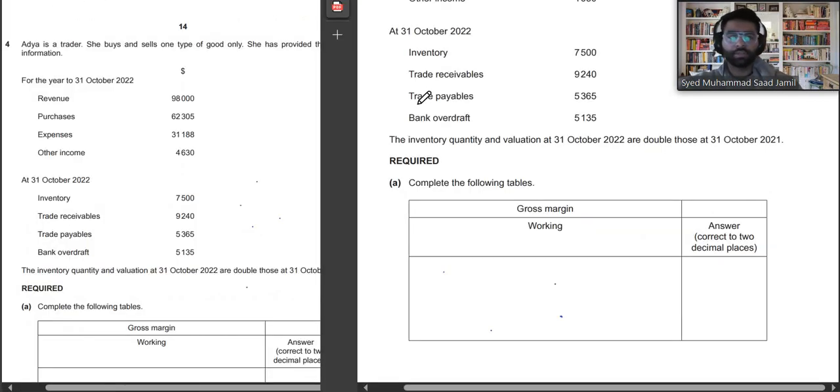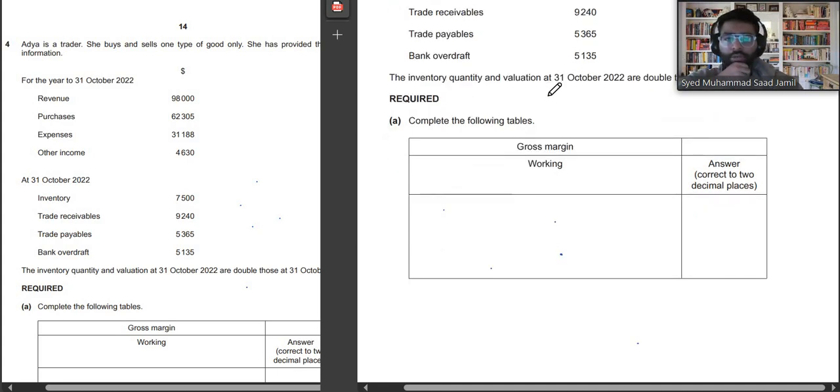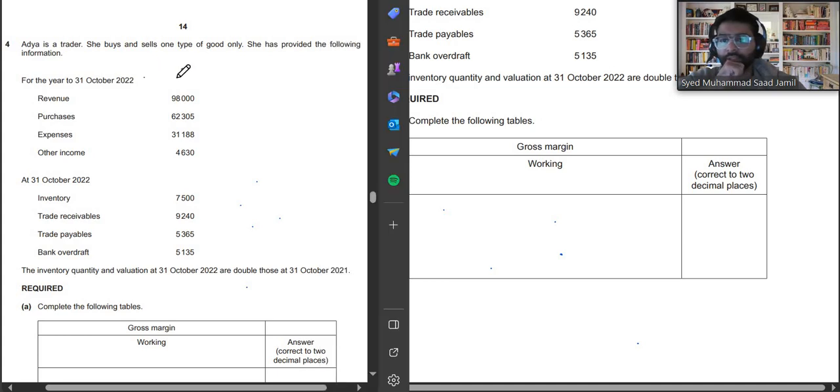So as you guys can see now, we have the question on the left hand side and we will be doing our working on the right hand side. So the question says that Adya is a trader. She buys and sells one type of good only. She has provided the following information. She has her revenue, purchases, expenses and other incomes.